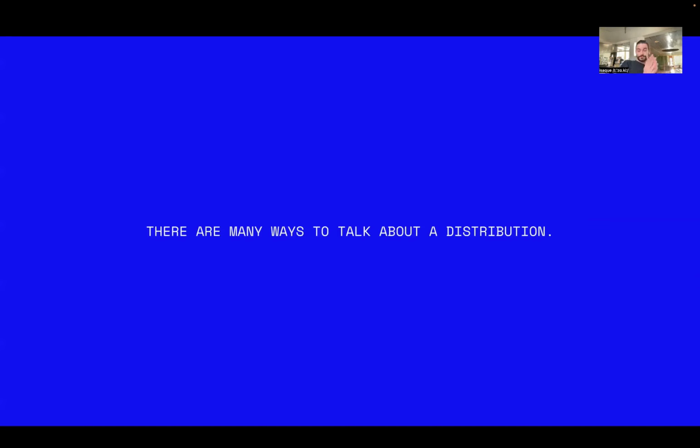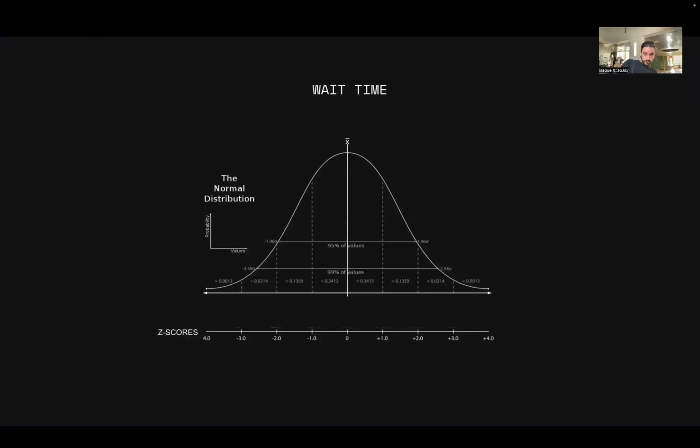Deep breath. Now, there are many ways to talk about a distribution. So you could, for example, talk about minutes, which is the unit that we're using here in this particular situation, because we're doing wait time. Wait time is measured in minutes. Whatever unit you're using to measure your question, you can use the unit of the question that you're measuring.